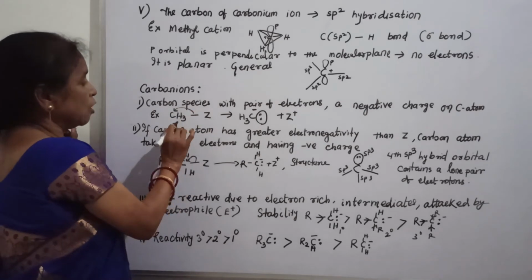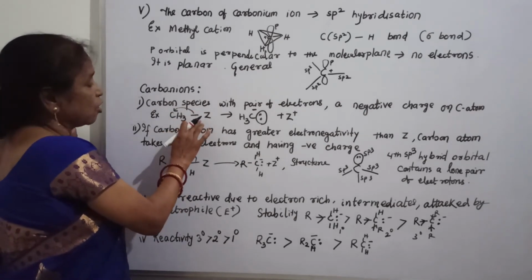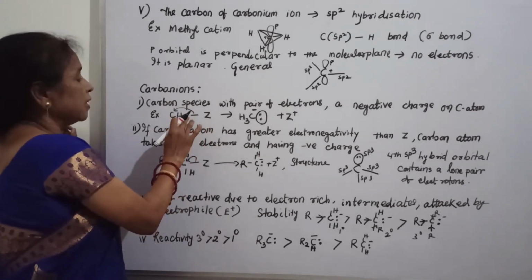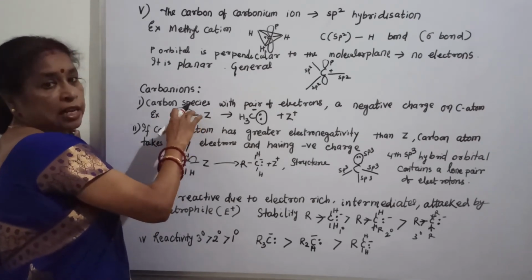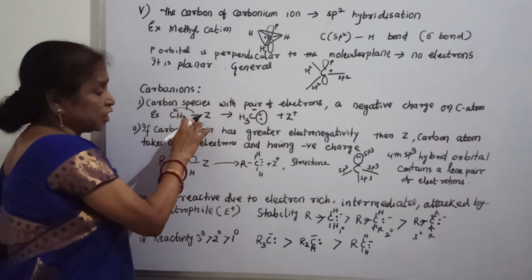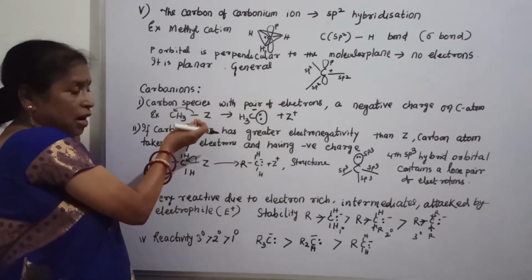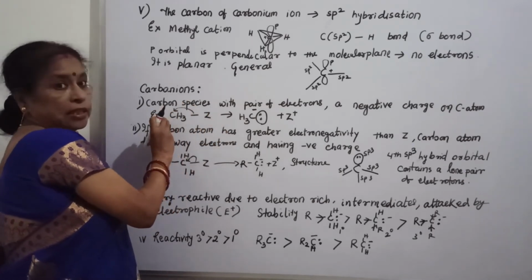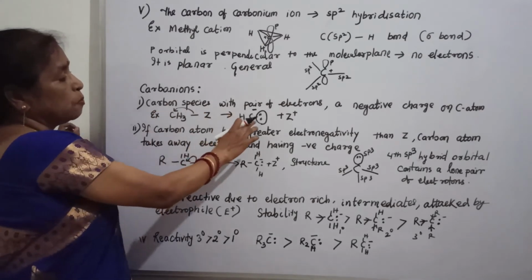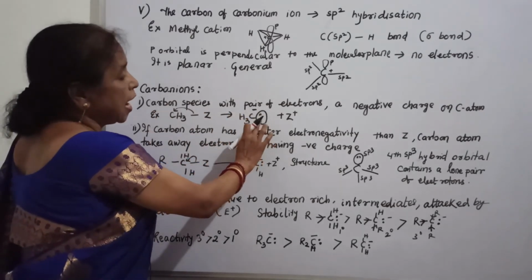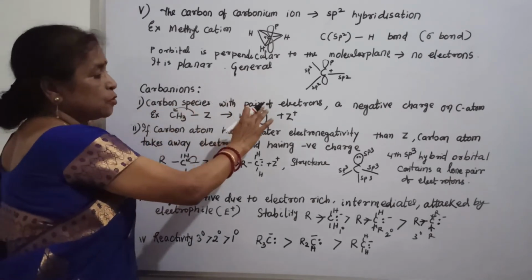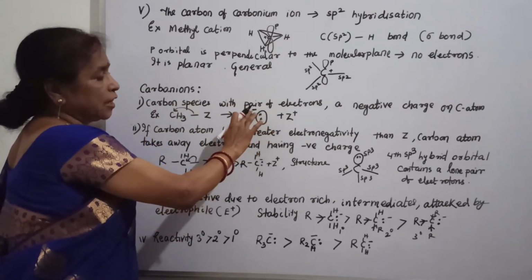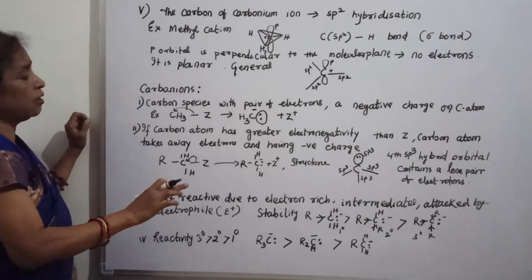Now see, this is the organic compound where the carbon has more electronegative nature than Z. That is why the electron is taken by the carbon and so it occupies a negative charge and a pair of electrons. Again see, a carbon species with a pair of electrons and negative charge is called carbanion.